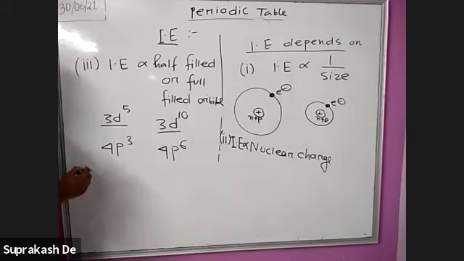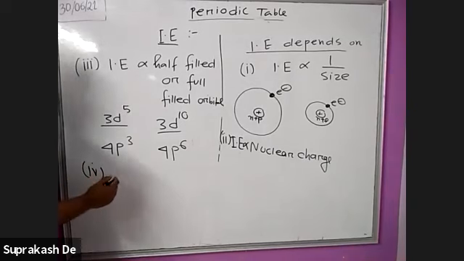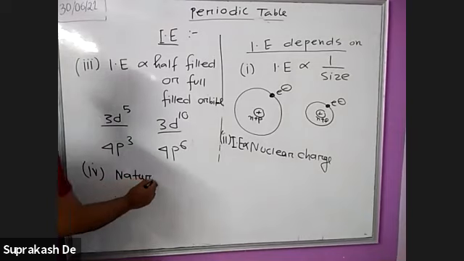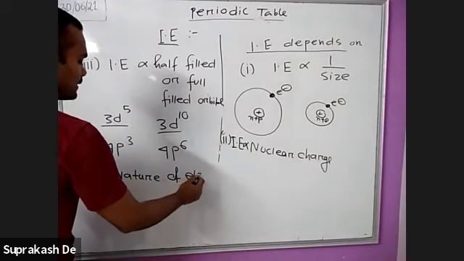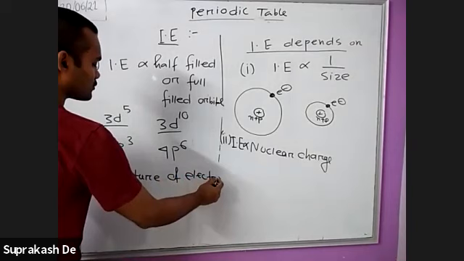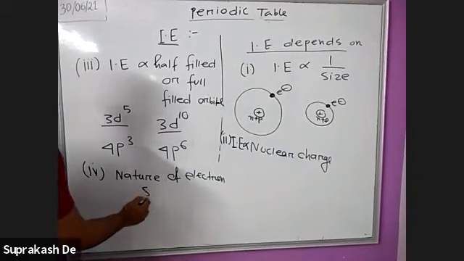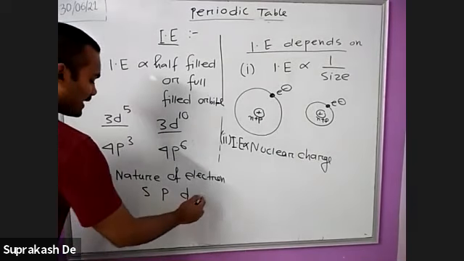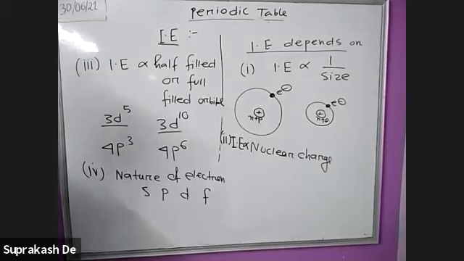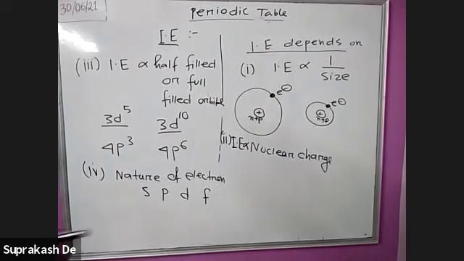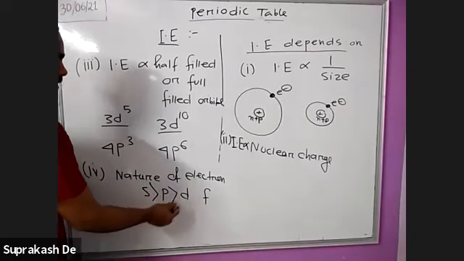Next, number 4: it depends on the nature of the electron. Which electron are you removing: an s electron, p electron, d electron, or f electron? It depends on that. It is most difficult to remove an s electron, then p, then d, and then f.